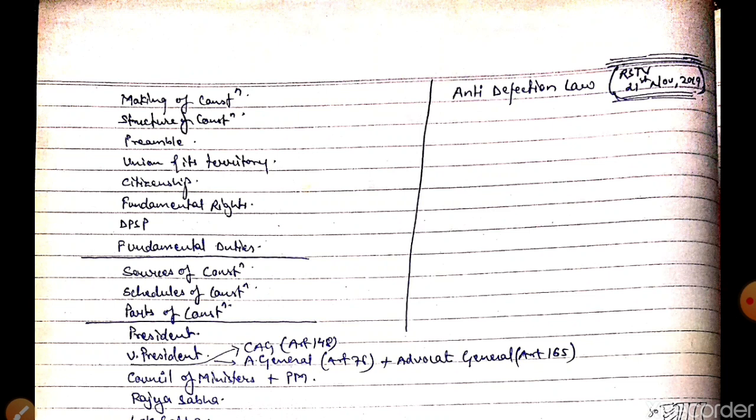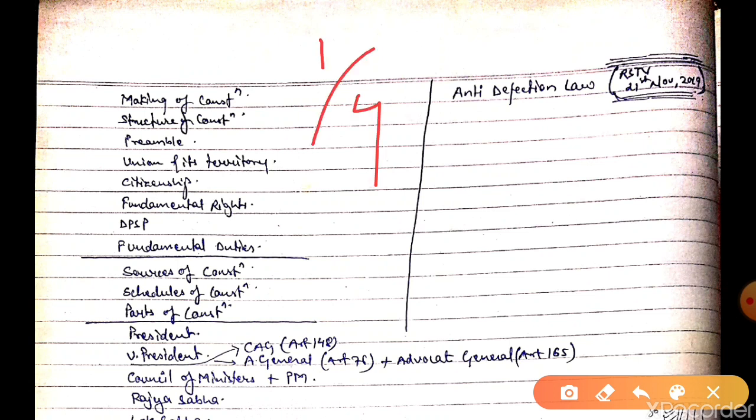For the 3-year students, one thing that we need to keep in mind is that 1/4 of the paper is polity. 1/4 of the paper being polity means it is equal to 50% of your selection. 50% of your selection heavily depends on your polity. So you need to have a good understanding of the subject as well as a good grip over it. If you have an understanding as well as a grip over the subject, you can definitely deal with any sort of question that will come in the exam, no matter what level it is. In today's lecture, I will tell you which topics you need to cover and what your approach should be.